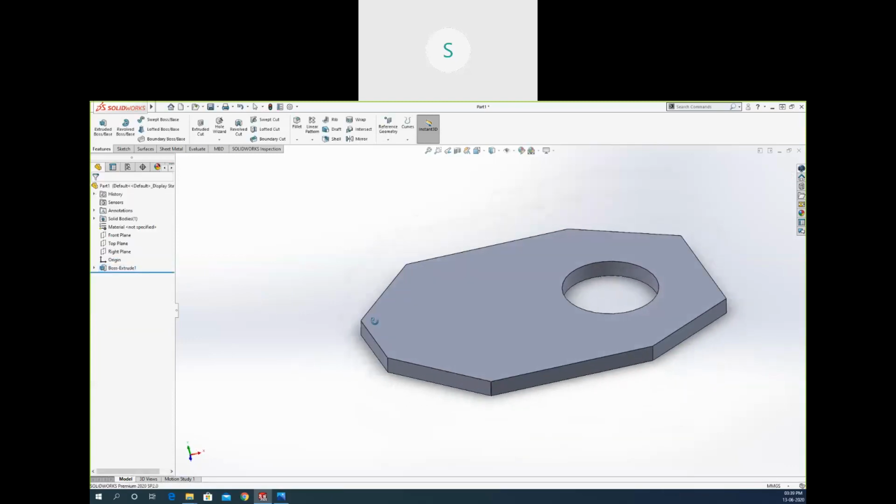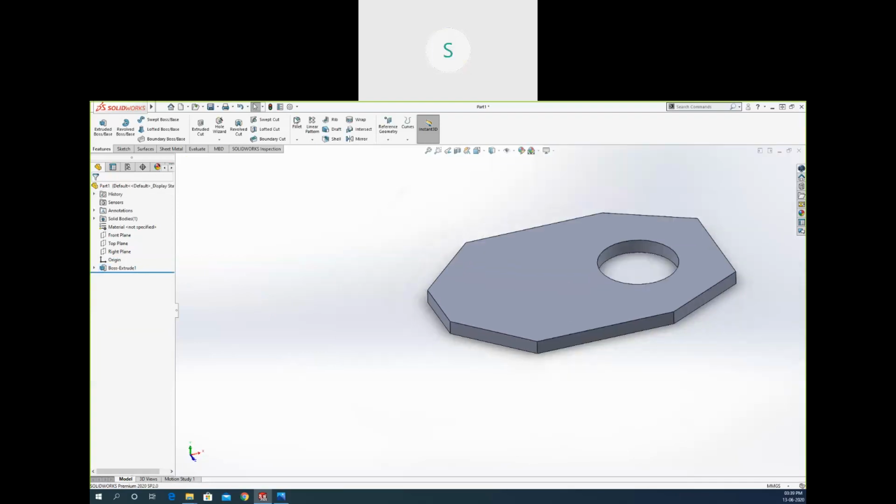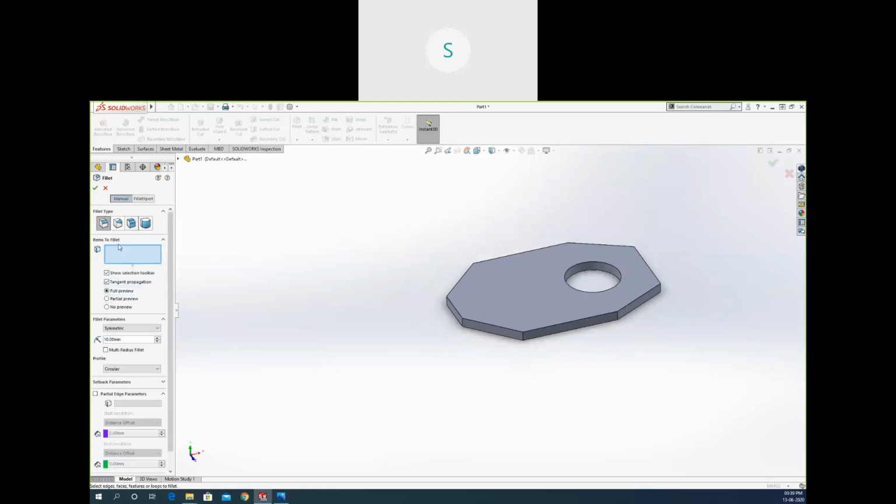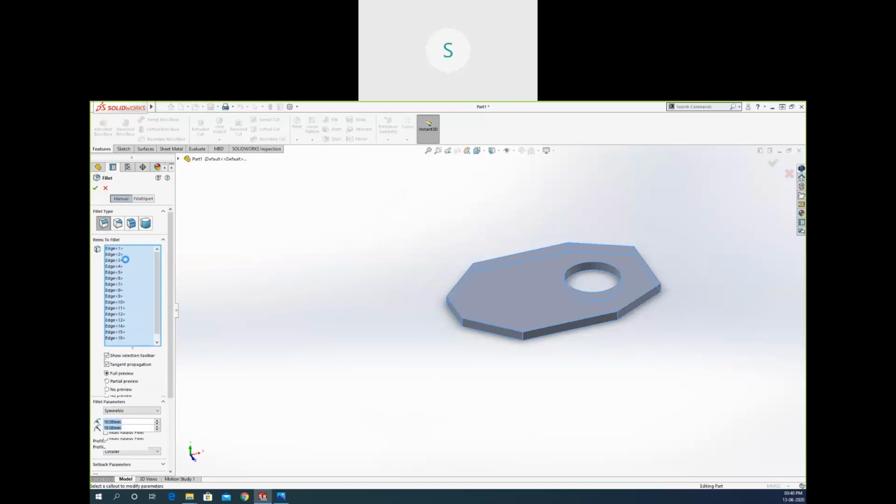Okay, and if you want to specify some fillets, you can just go to the fillet right now and select all the edges. There are different options. We can use the variable, we can use the face, we can use the edge. I just need to grab all the edges. Okay, we'll take some time to grab all the edges.